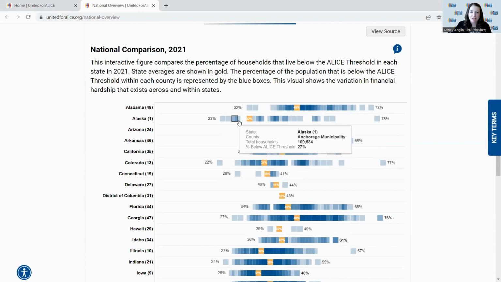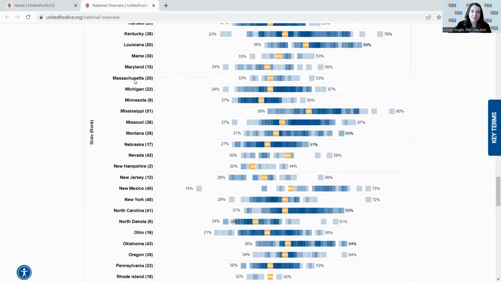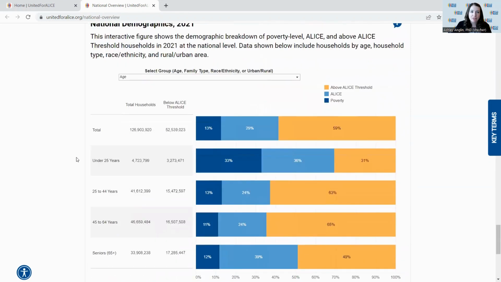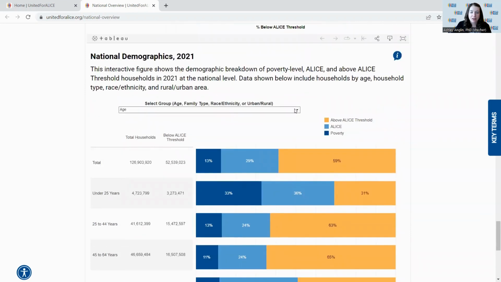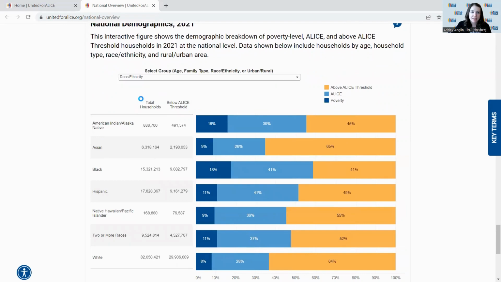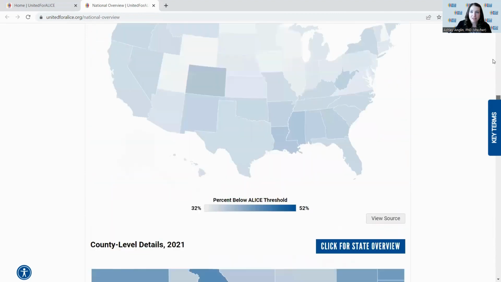But you can also see the extent of financial hardship throughout the counties within each state, so the lowest range to the highest range as well. On the side here, you can see the state name as well as the rank. The National Overview page also highlights some national demographics, including the breakdown in the percent of poverty, percent Alice, and percent above the Alice threshold by our key demographic groups, including age of householder, household type, race ethnicity, and urban-rural location. For Alice partner states, there's additional data available.